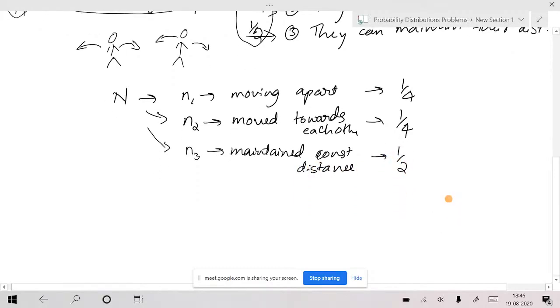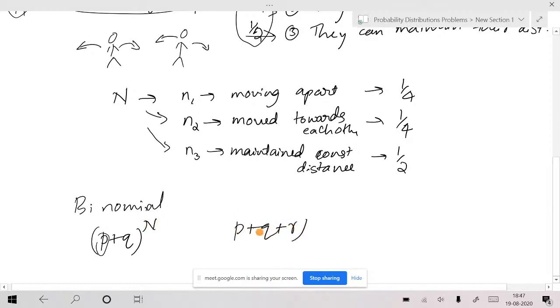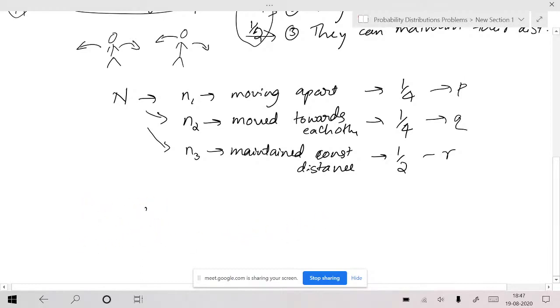Now, just like what we have done in the case of the binomial distribution, we have done p plus q raised to n, isn't it? Again success, failure, whole power n. N is the number of trials actually. Now we have p plus q plus r whole power n. Is that okay? So can I take it like this? Suppose one is p, other is q, other is r. So there are three possibilities. When you add them, you should get 1. This is a kind of trinomial distribution, because you have three possibilities.